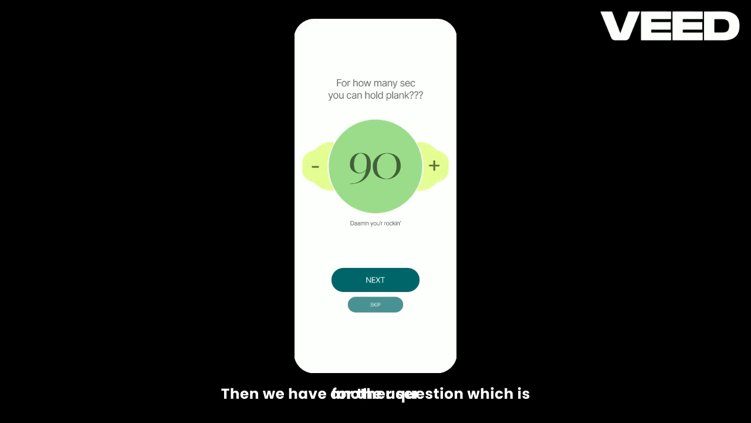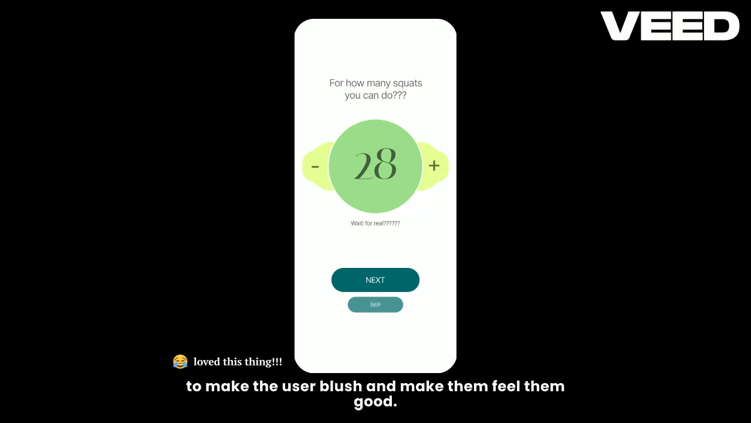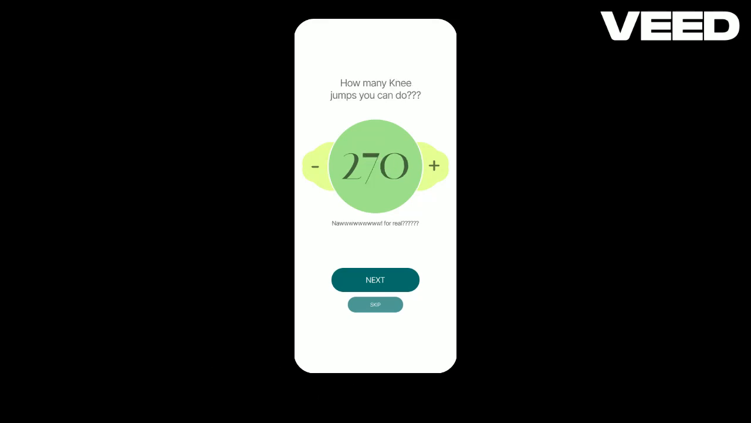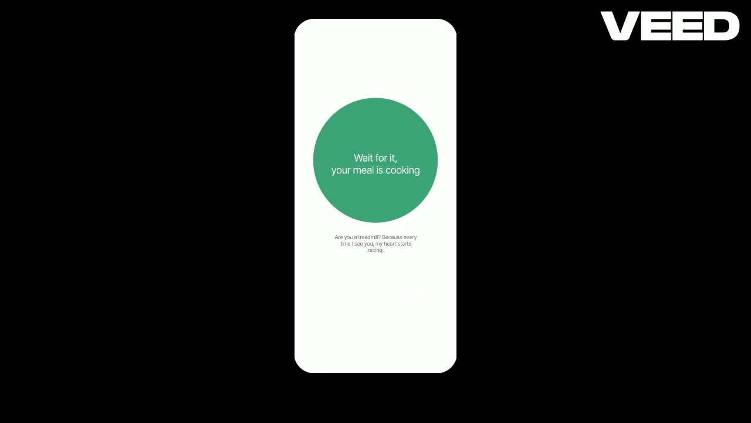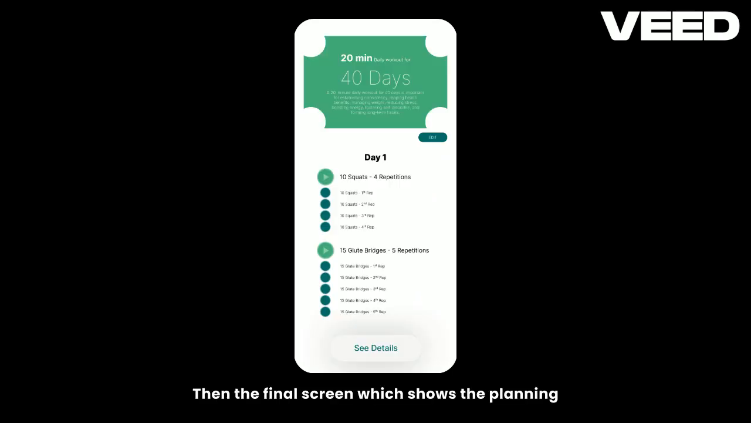Then we have another question, which is this. Capacity of the user to do basic activities like planks, squats to determine knee mobility, and have a look at the pickup line to make the user blush and make them feel good, hey. Knee jumps to determine stamina. Then there's a processing screen. Then the final screen, which shows the fitness plans crafted for them. So this was the final design which solves the problem pretty much for the first draft.